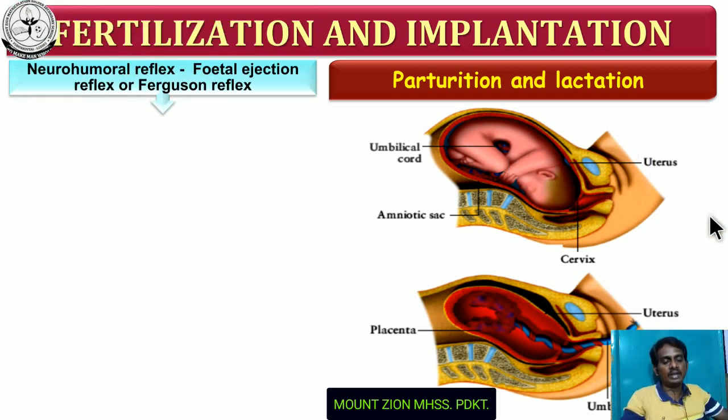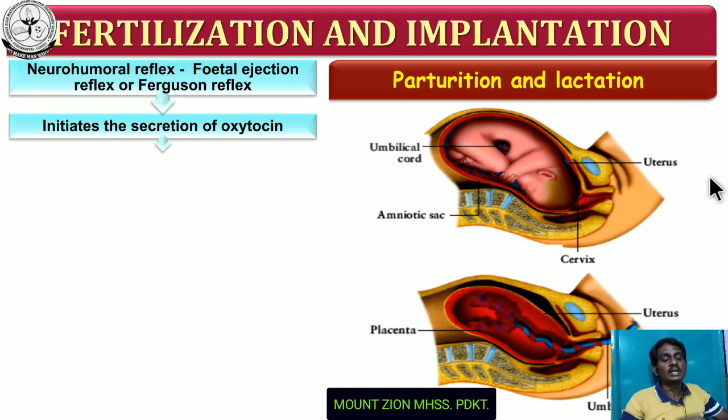Okay, next we are going to discuss the fetal ejection reflex, or Ferguson reflex. So what are the various steps involved in the Ferguson reflex? The first step is, once the fetus moves towards the vaginal canal or cervical canal, the hypothalamus automatically secretes a hormone. This hormone stimulates the anterior part of the pituitary. Now the anterior part of the pituitary initiates the secretion of oxytocin.